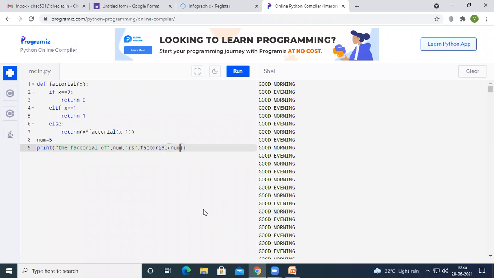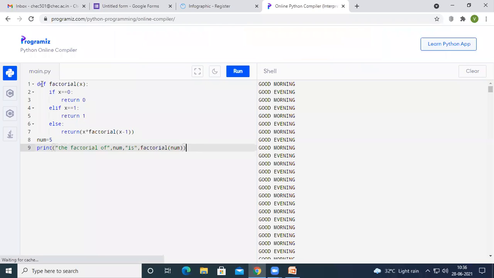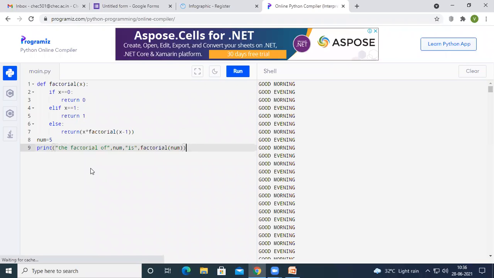It will start compiling, or it will start checking all the lines. So everything is perfect. Let us check what it will print. We have given the num value as 5, and it will be printed on the output screen. So what will be printed? The factorial of 5 is, here we are calling the factorial function.